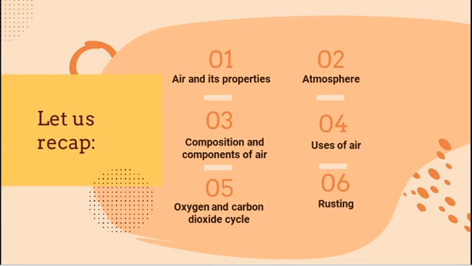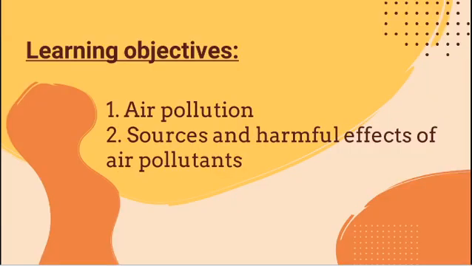As well as rusting. What is rusting? The reddish brown substance that forms around the iron particle, that is rusting. Rust is an iron oxide. So rust and iron are different substances. We discussed the conditions necessary for rusting as well as the methods to prevent rusting. So we already discussed these topics. In this video we are going to learn about air pollution and the sources and harmful effects of air pollutants.